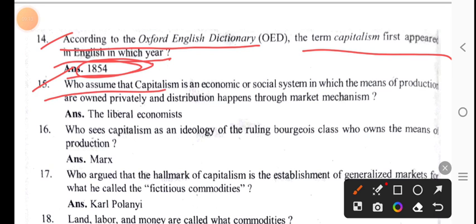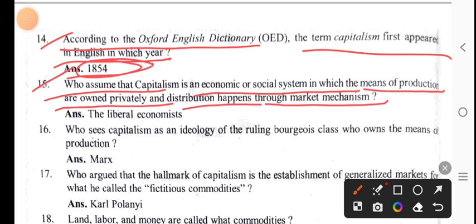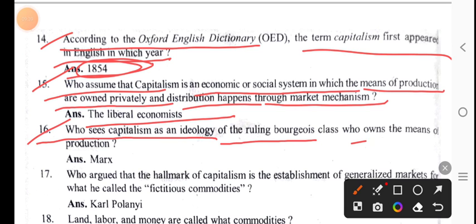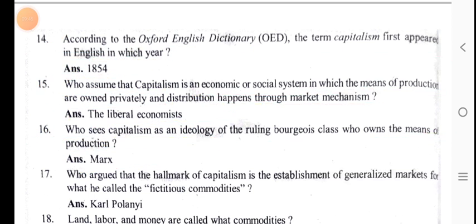Who assumes that capitalism is an economic or social system in which the means of production are owned privately and distribution happens through market mechanisms? The liberal economists. Who sees capitalism as an ideology of the ruling bourgeois class who own the means of production? Marx.